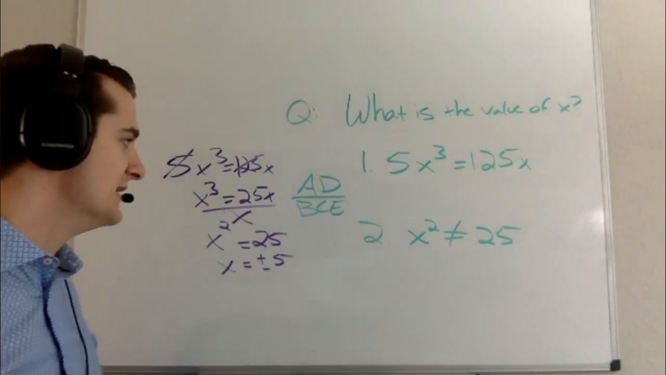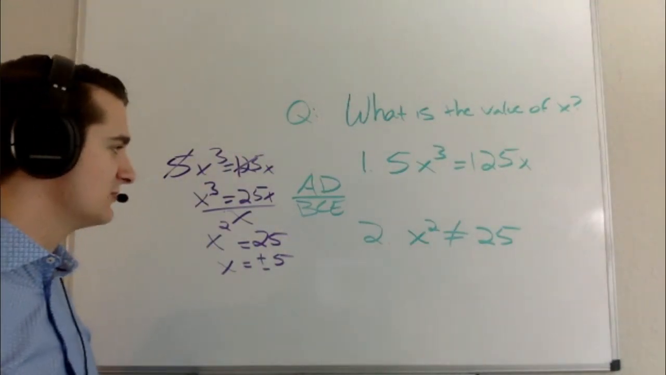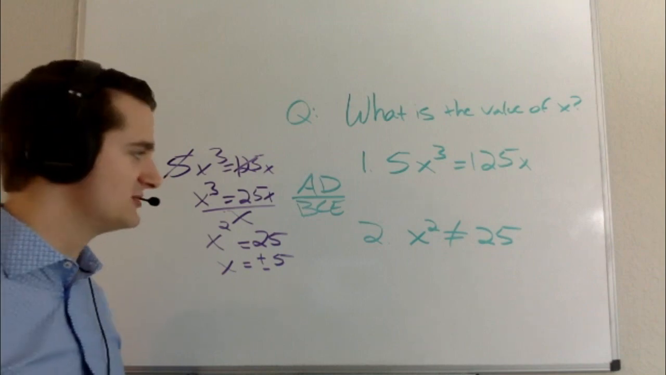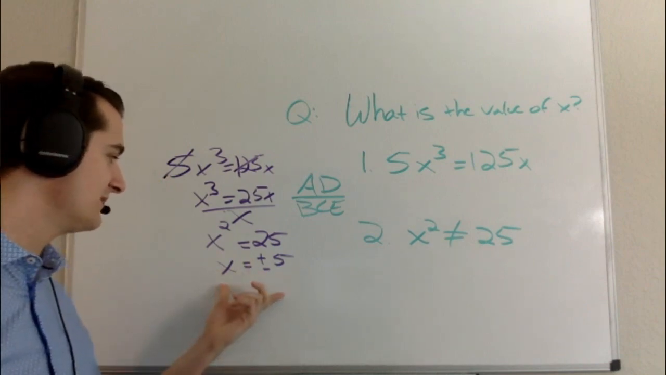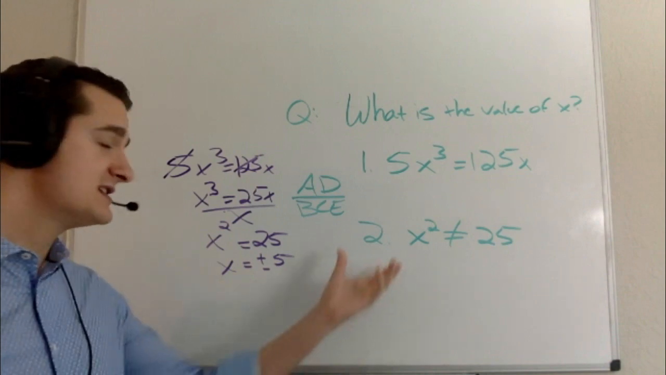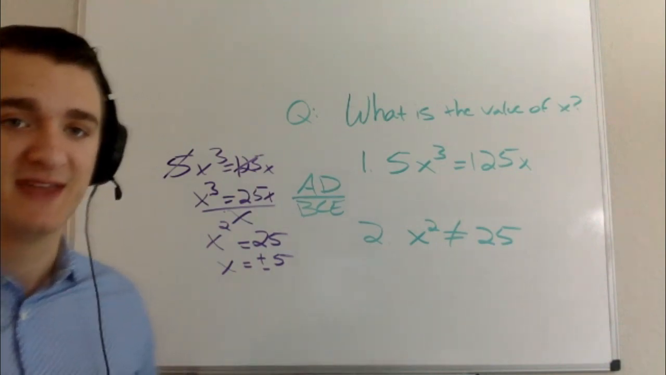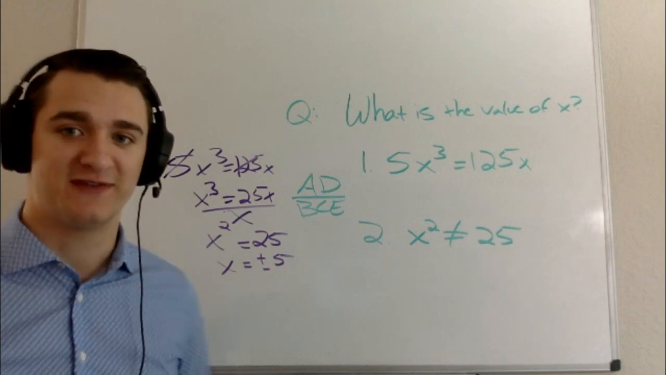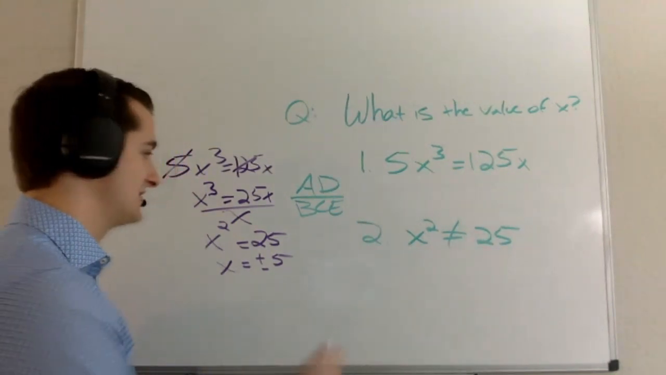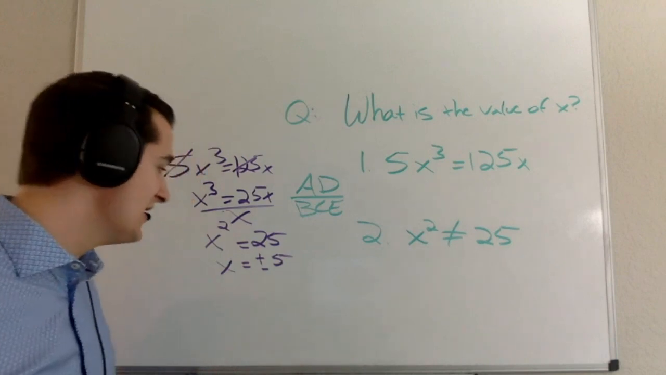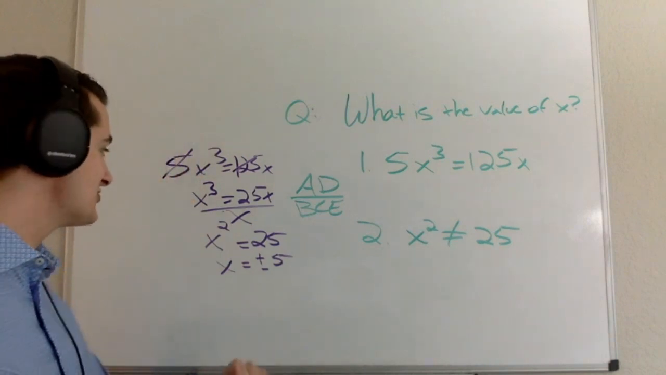Then you look at statement 2, and you say x squared does not equal 25. Obviously, that's not sufficient. When I look at them together, oh, wait, statement 1 tells me that x is equal to plus or minus 5. Statement 2 essentially tells me x squared does not equal 25, which means that x is not equal to plus or minus 5. So things start to look a little bit confusing.